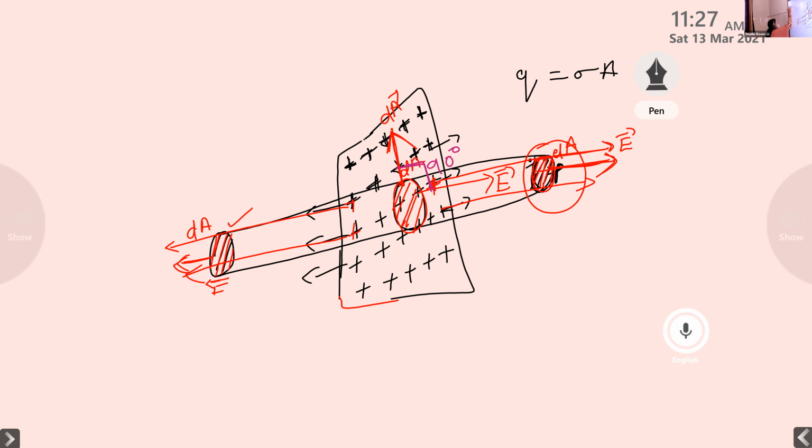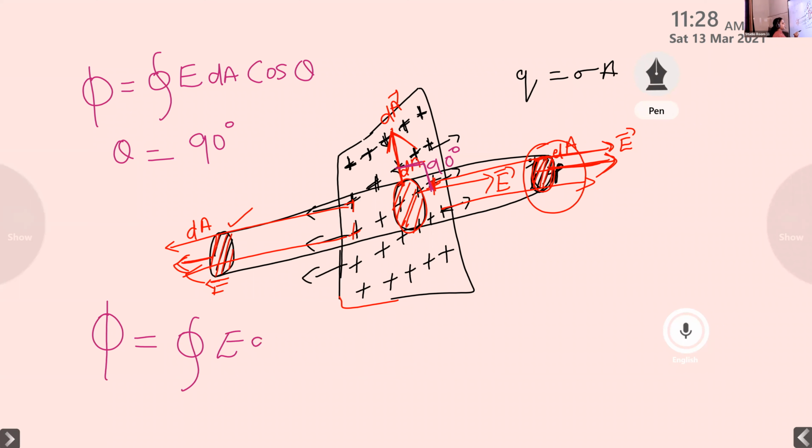According to the equation of electric flux, phi is equal to closed integral E dA cos theta. What about theta here? In the curved surface, theta is equal to 90 degree. And the equation becomes phi is equal to closed integral E dA cos 90. What is the value of cos 90, Gayatri? Yes, cos 90 is equal to 0.